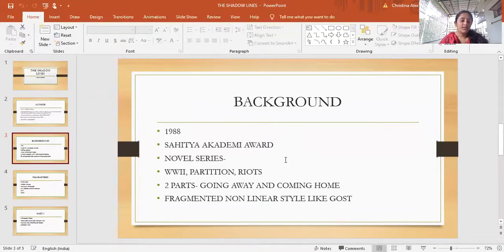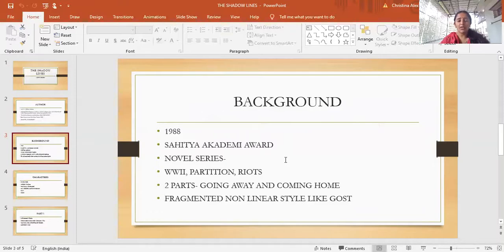The historical background of this particular novel is that it's set in the background of the World War II and partition riots. Okay, so historically a lot is happening. The Second World War was one which made people lose belief in life, which made people feel like life is meaningless. Why? Because the atom bombs were released, right?